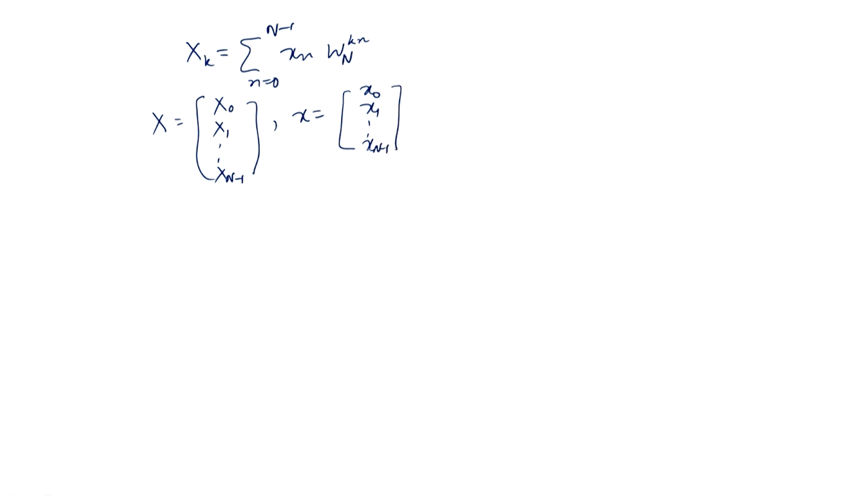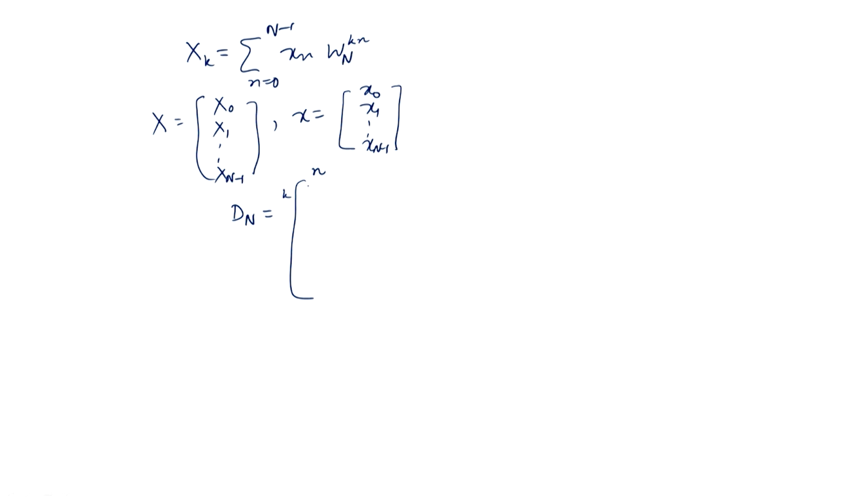Now let us write the D_N matrix. In W_N^(kn), k varies along the rows and n varies along the columns.